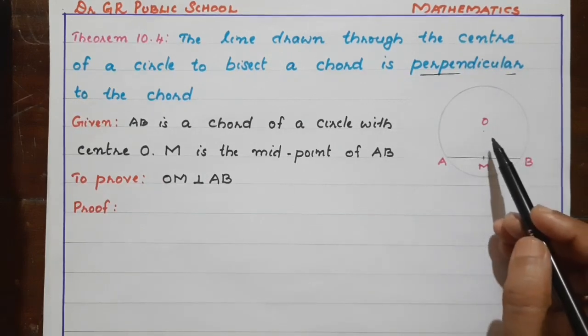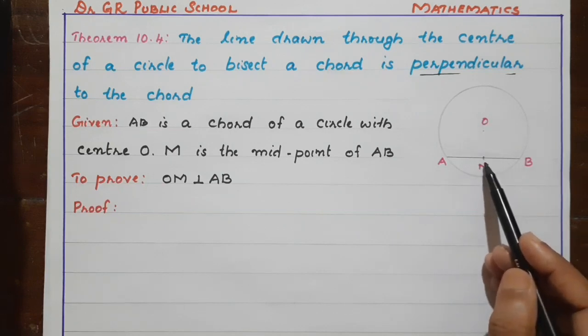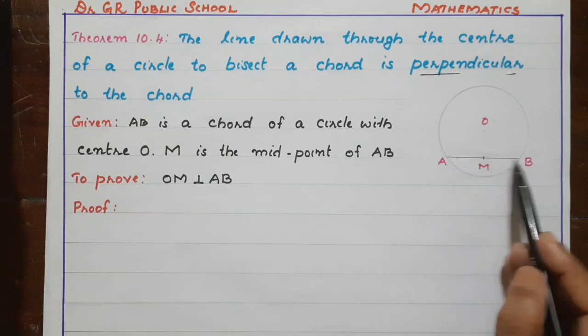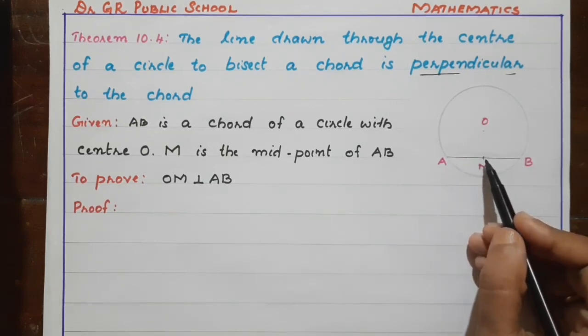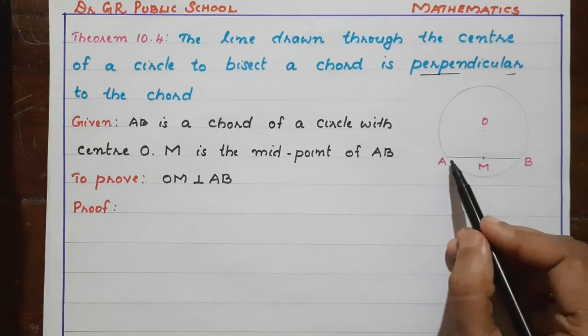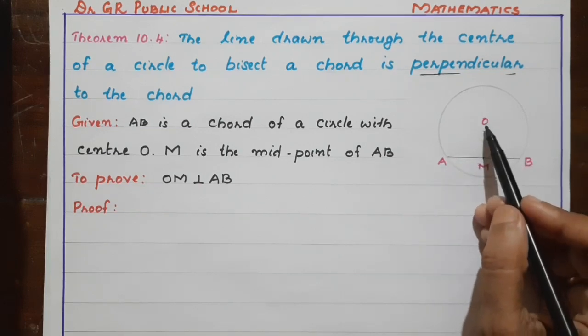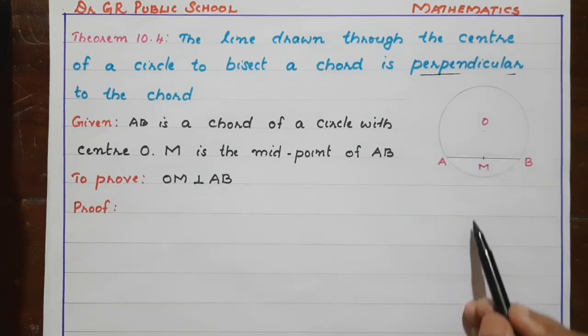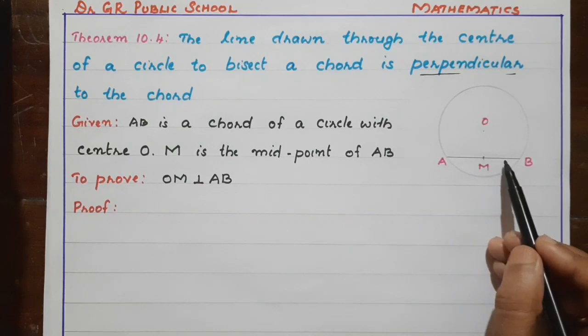If we draw a line through the center and the midpoint of the chord, here M is the midpoint. M is the midpoint means M divides AB into two equal parts. If you draw a line through O and M, it bisects the chord, isn't it?